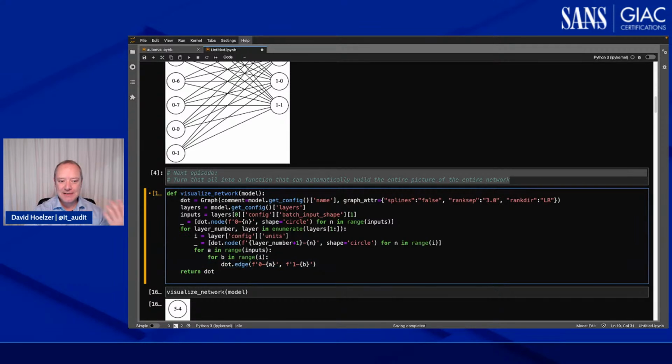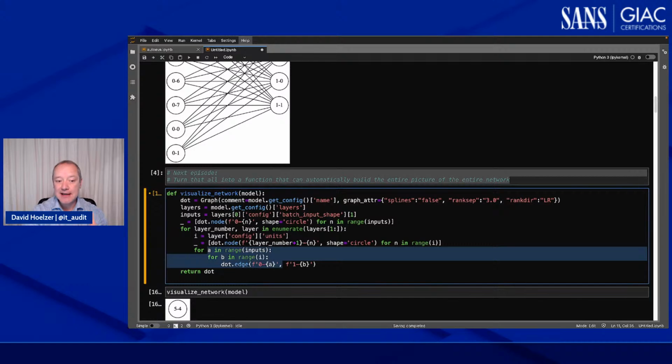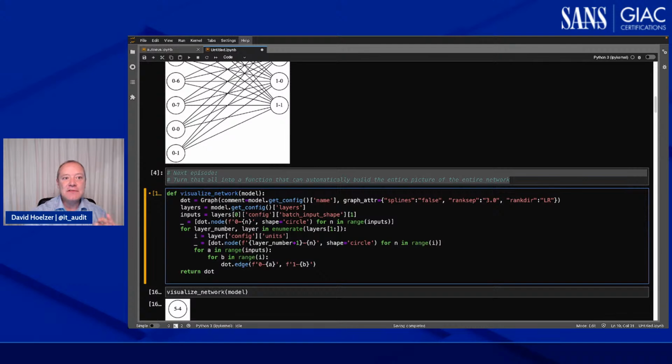Because what's going to happen then is that every time it adds a layer, it will build the neurons for the layer, and it will then build all of the connections between them. Now, to do this, I do need to make some other adjustments here. Because, for instance, A and B, okay, those are fine. And for B in range I, okay, so for some of this, we're okay.